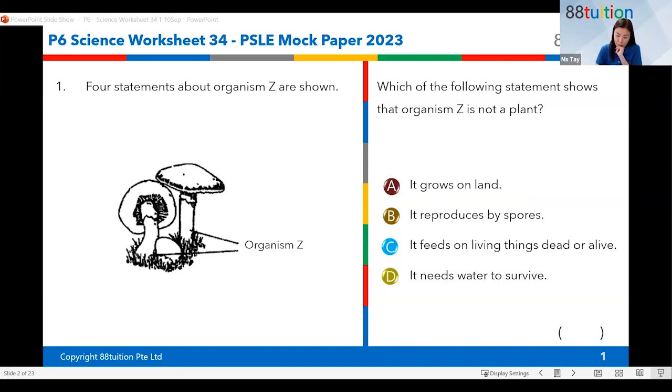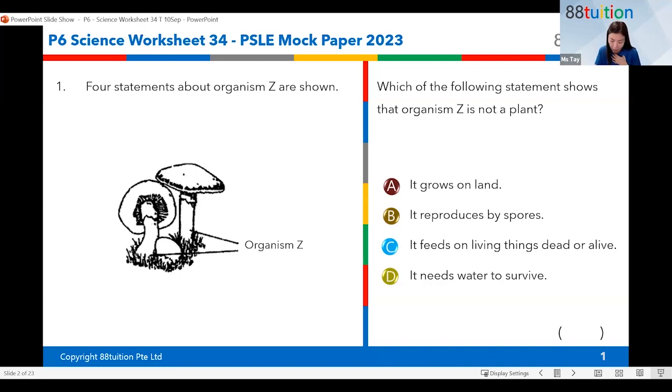All right. Now, I want to ask you about this second statement actually. It reproduces by spores. Can you tell me something about that? Hanson, you can stop already, you don't have to keep typing.